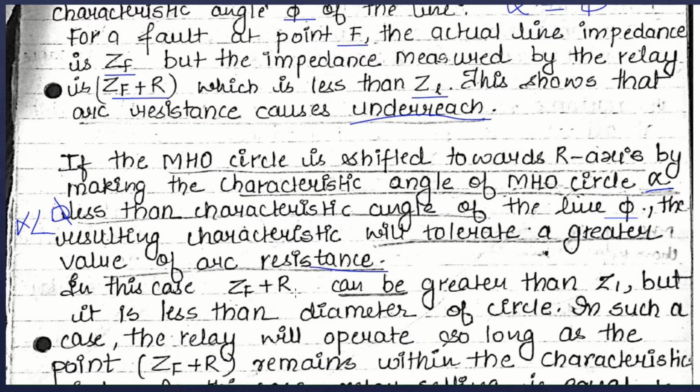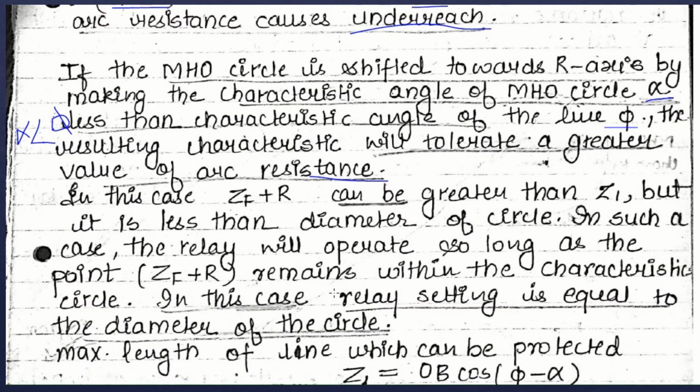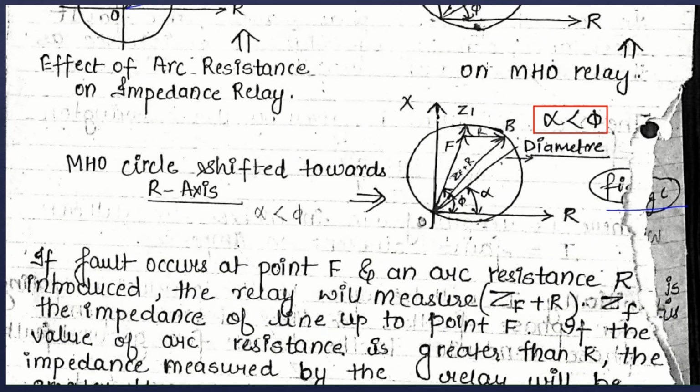In this case the ZF plus R, as you can see in the figure, will be greater than ZL. But the ZF plus R, meaning the resultant impedance, will be less than the diameter of the circle, and therefore the relay setting will be according to the diameter of the circle.